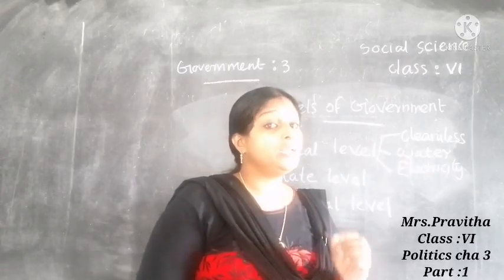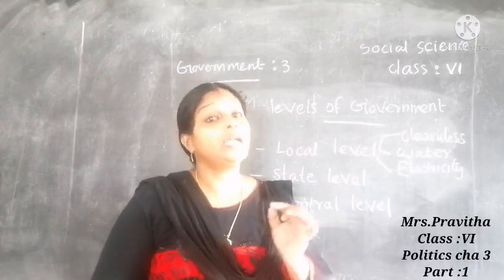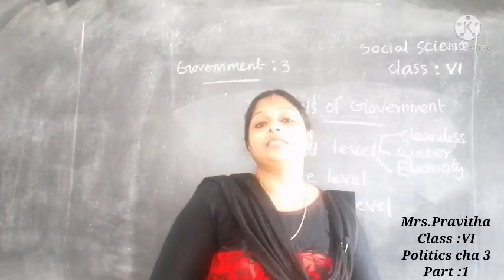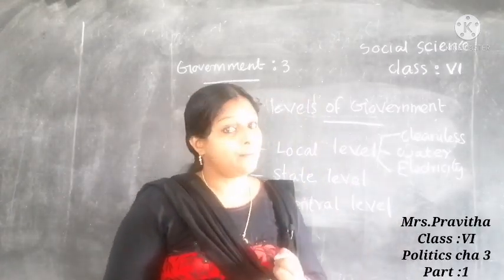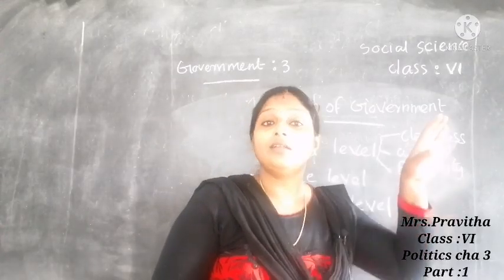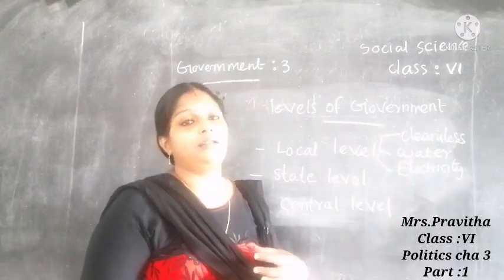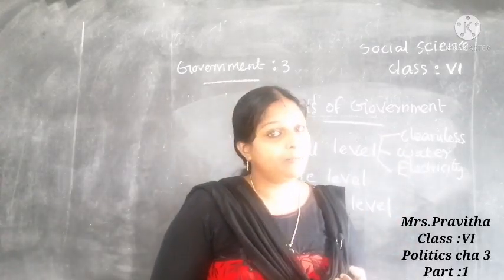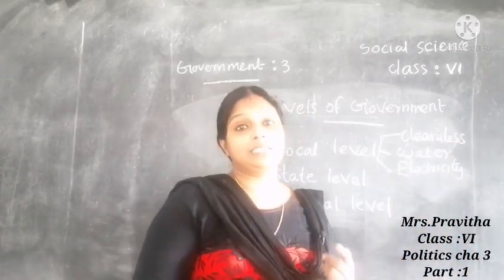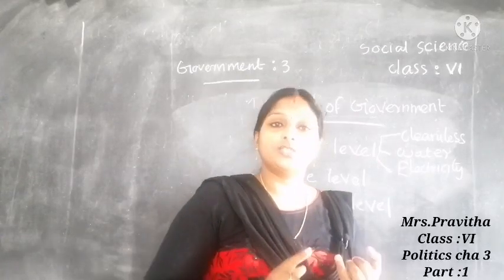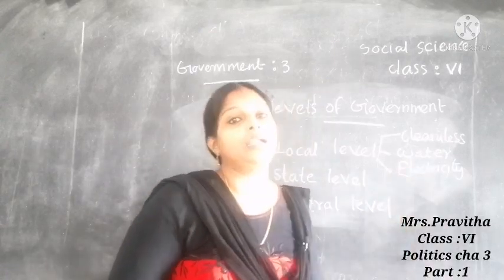Can you tell who is the head of the central government? Prime Minister. The Prime Minister will be the head of the central government. The Prime Minister along with the cabinet ministers will be there. The Prime Minister, cabinet ministers and the president will look after the entire country, for ruling the entire country. At the central level, the highest ministers along with the Prime Minister are called cabinet ministers.